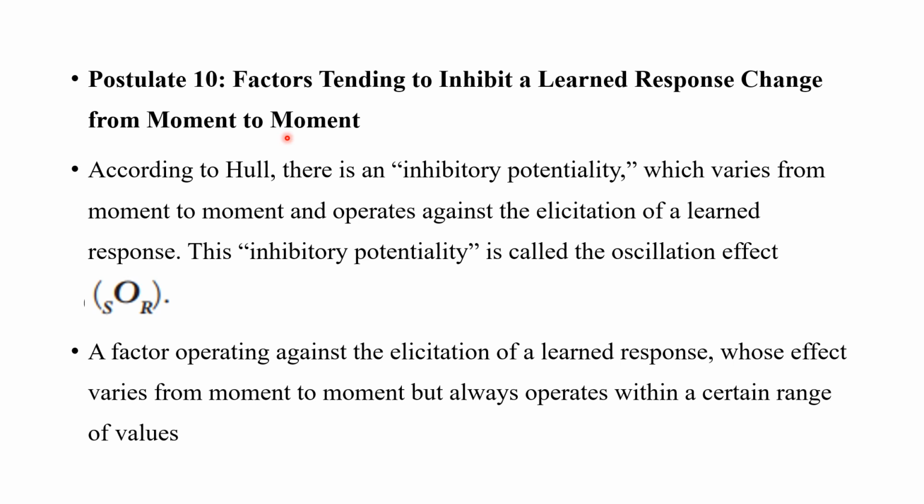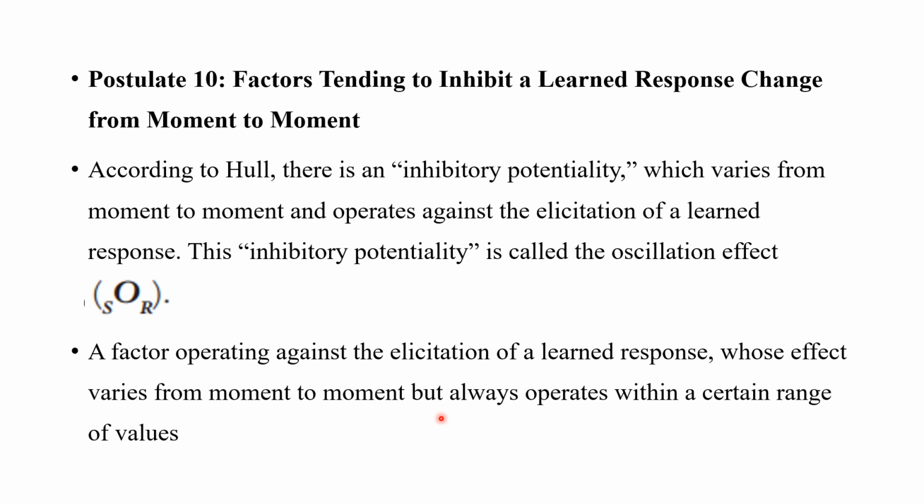So Hull talks about another factor, that is the inhibitory potentiality. He argues that from moment to moment there is a potential for the learned response not happening. This factor operates on the elicitation of the learned responses, and it varies from moment to moment. So it's basically talking about probability or statistics, how from moment to moment there might be various factors that will inhibit the learned response from happening.